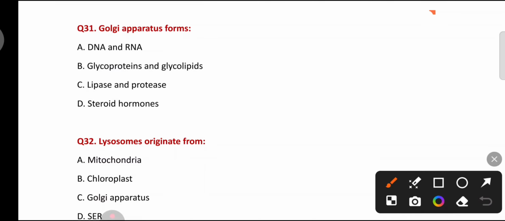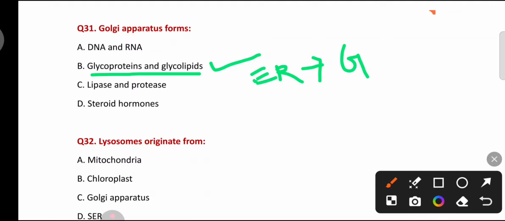Golgi apparatus forms DNA and RNA, glycoproteins and glycolipids, lipase and protease, steroid hormones. Golgi apparatus forms glycoproteins and glycolipids. The lipids and proteins synthesized from endoplasmic reticulum come to Golgi apparatus, and here Golgi apparatus combines carbohydrates to protein and lipids to form glycoproteins and glycolipids.